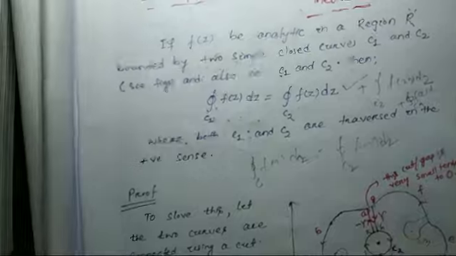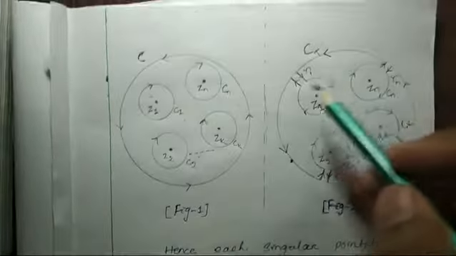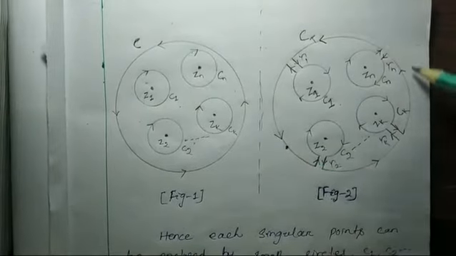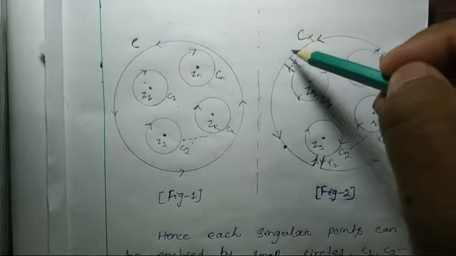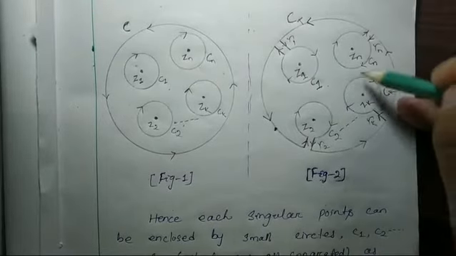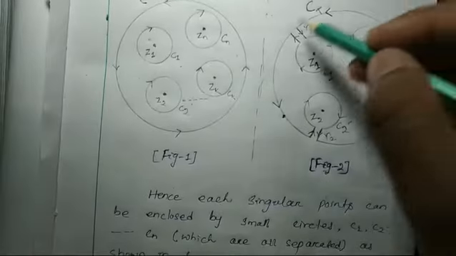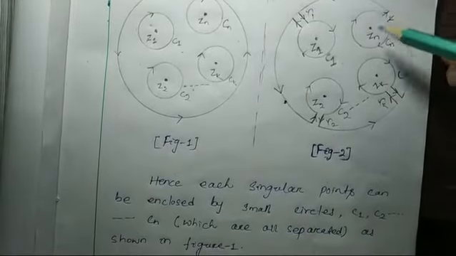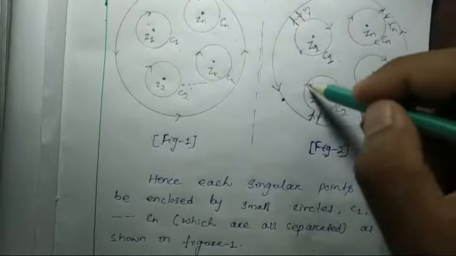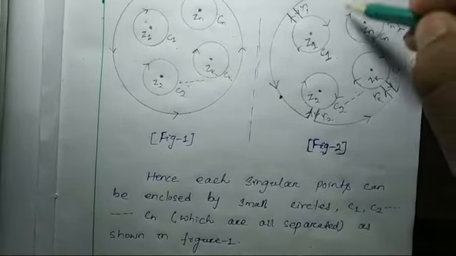So overall we found that the outside circle is equal to the sum of each and every inside circle. That means the integral of f(z) dz over the outside circle C is equal to the sum over the inside circles C1, C2, Ck up to Cn.